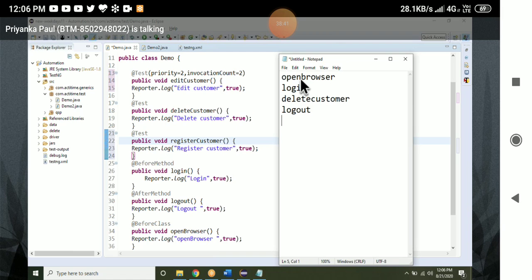Then login. Then register customer. Then log out. Then login.